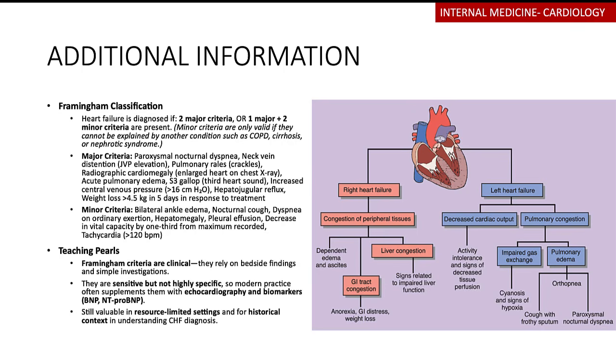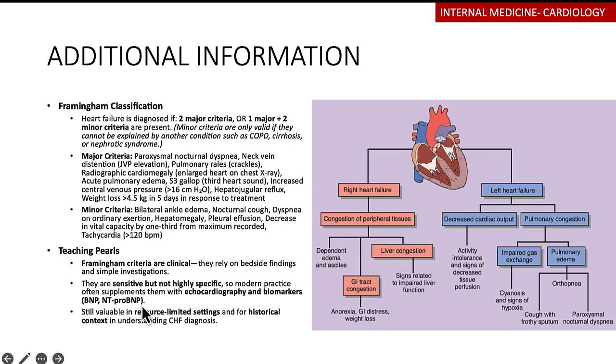Remember that generally in modern practice, the criteria itself is quite sensitive, but it's not so specific because there are many conditions that can explain all of these features. So in modern practice, we often rely on an echocardiogram, and if there's one blood test that you should do, it is the NT-proBNP, the N-terminal pro-BNP, brain natriuretic peptide or B-type natriuretic peptide.